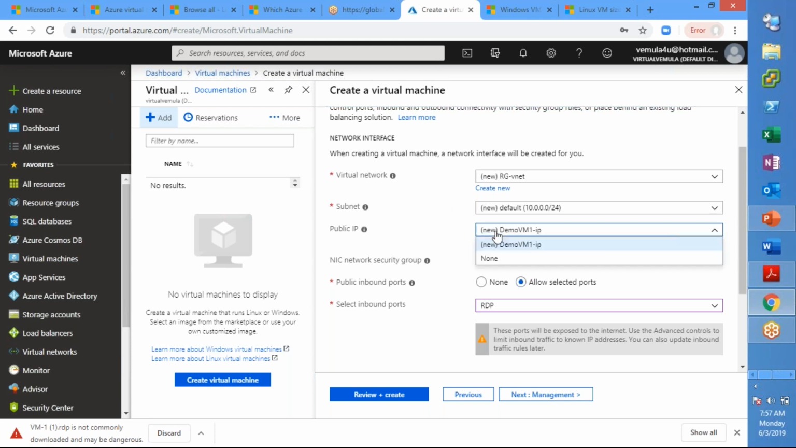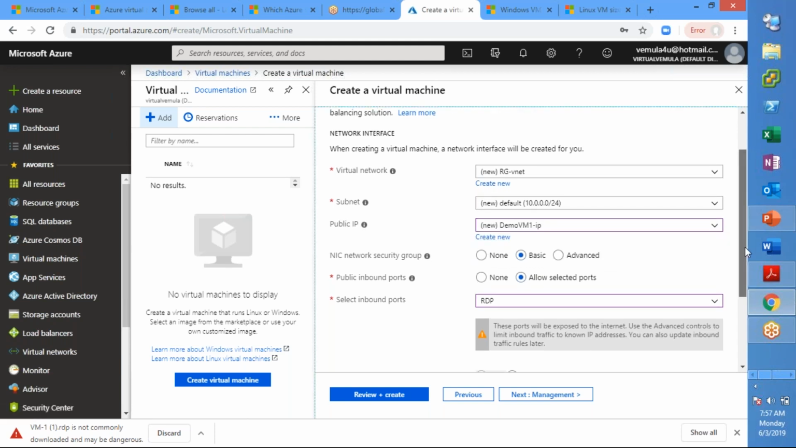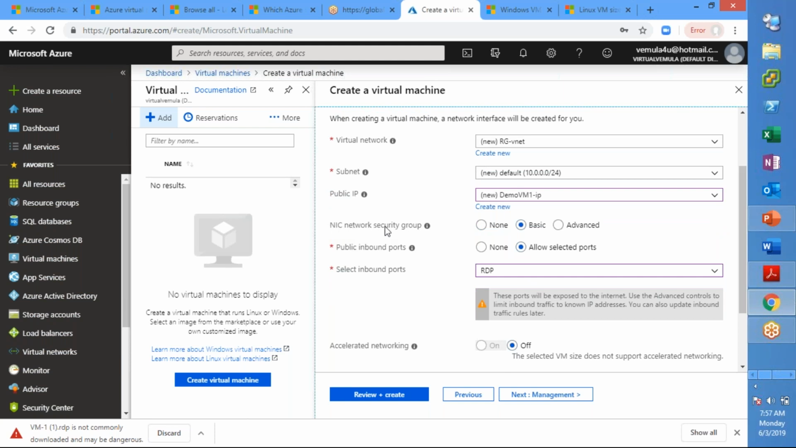The next one is the public IP, whether you need a public IP for this VM or not. If yes, you select a public IP address from here. This is also a default name that it is picking. If you don't need a public IP, then you select none. I need a public IP address. Now, do you want any network security groups to be assigned?